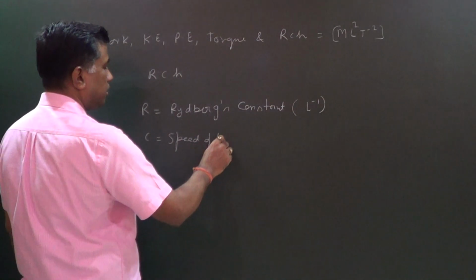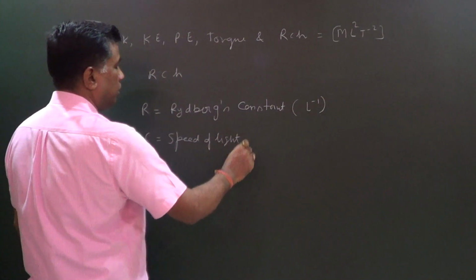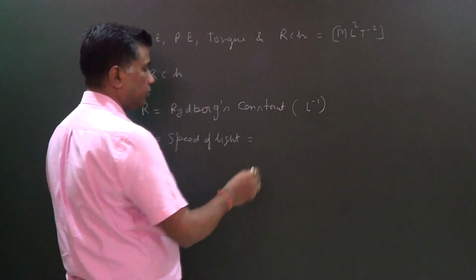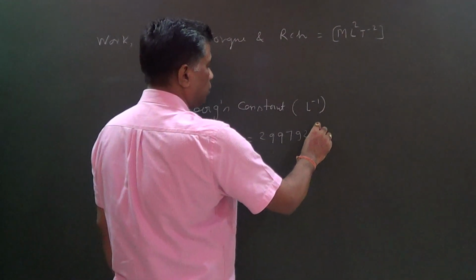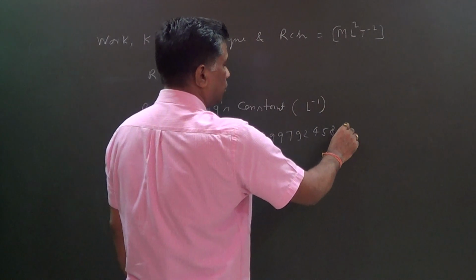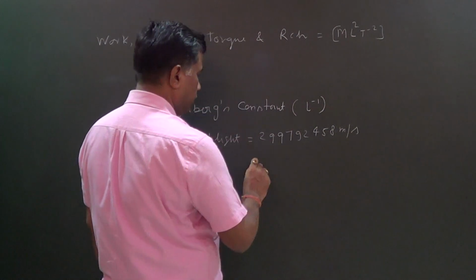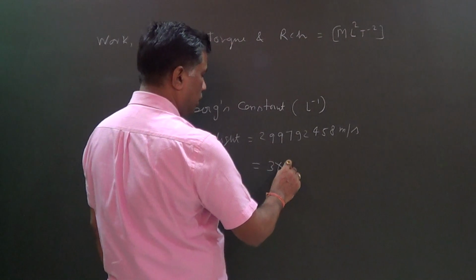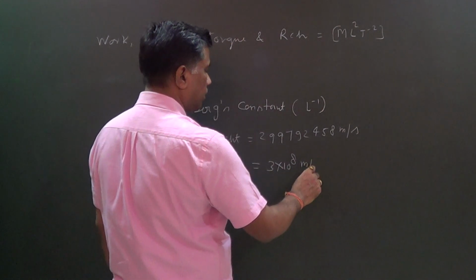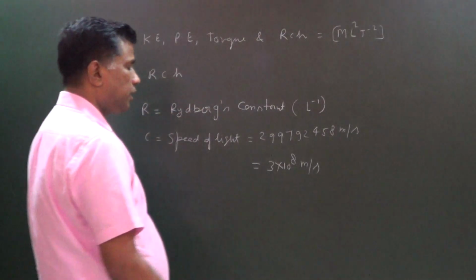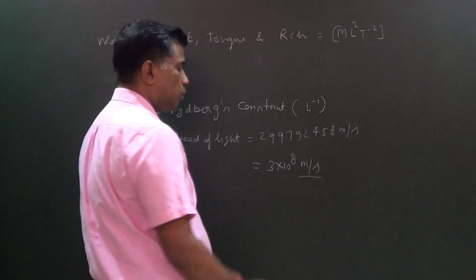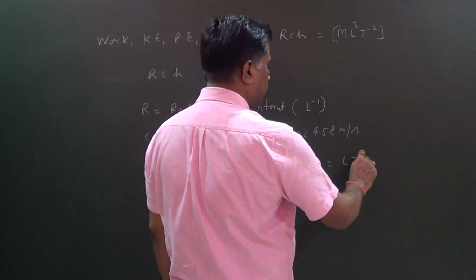You know its value is 299,792,458 meter per second, which is also approximately equal to 3 into 10 power 8 meter per second. Its approximate value is this one. So its unit is what? Meter per second. So one can write its dimension as L T power minus 1.